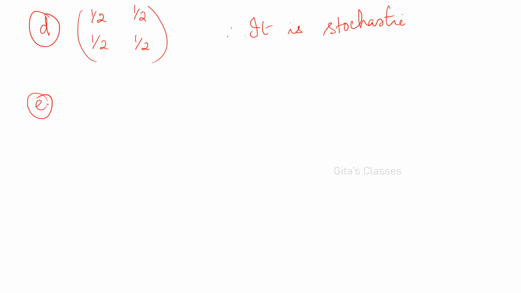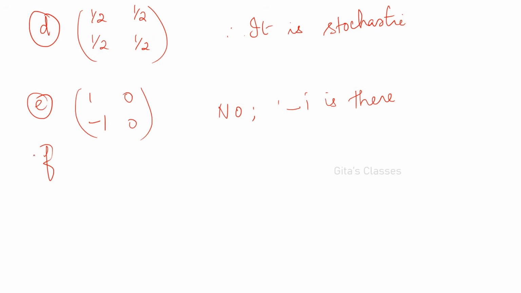Then E: 1, 0, minus 1, 0. Is it a stochastic matrix? Can you find out? Pause the video, find out, and then check the values. Is it stochastic? No, it is not. Why? Because minus 1 is there. You are supposed to have only non-negative elements. So, no, it is not a stochastic matrix.